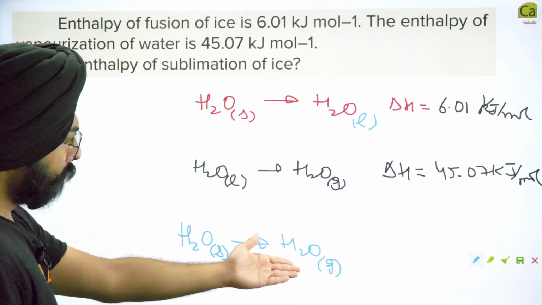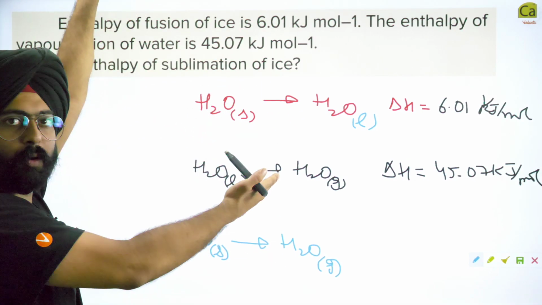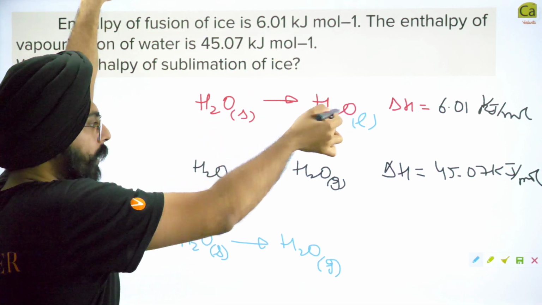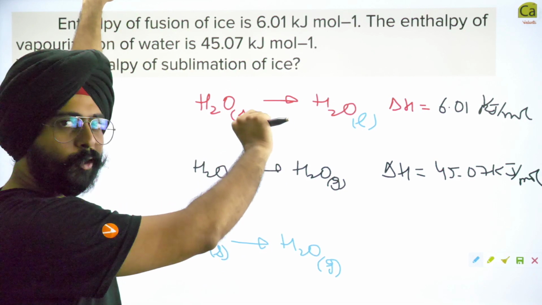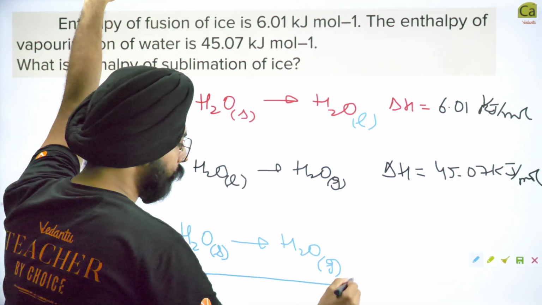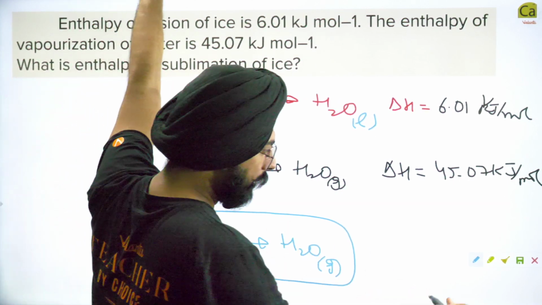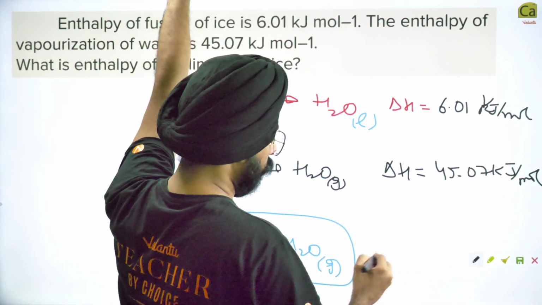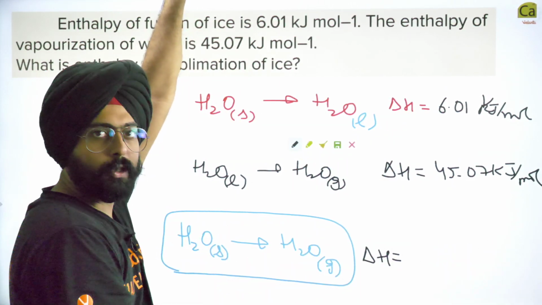Do you realize I can make this process by adding these two processes together? Solid to liquid, liquid to gas. If I add these two processes together, I am getting this entire bigger process. So similarly, the enthalpy of this process will simply be the addition of the first two processes.